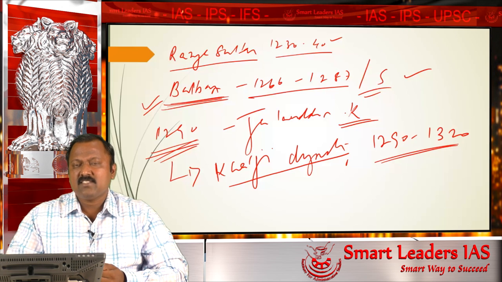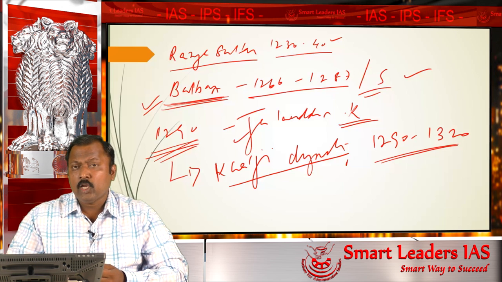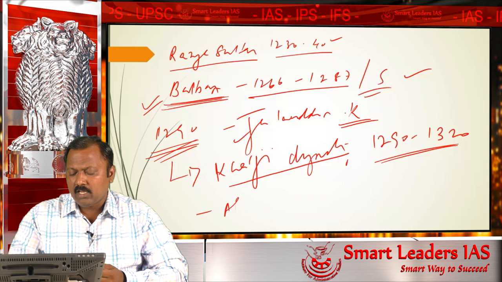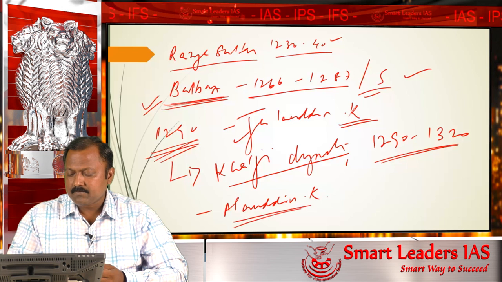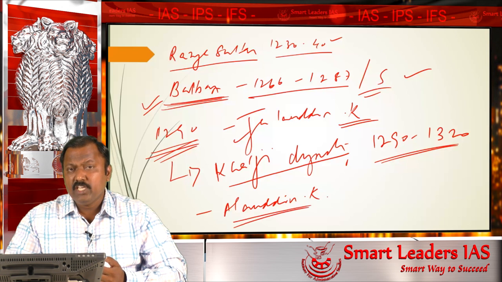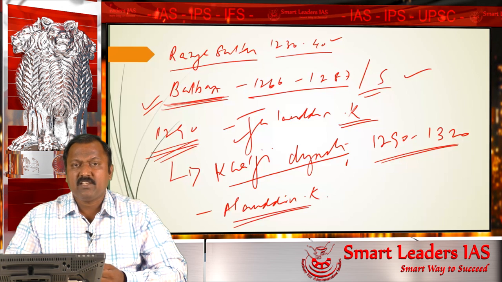And in the Khilji dynasty, one important ruler is there, and he is the son-in-law of Jalaluddin Khilji, who is called Alauddin Khilji. Alauddin Khilji is a very important ruler of this Khilji dynasty and the Delhi Sultanate. Alauddin Khilji is a great imperialist.